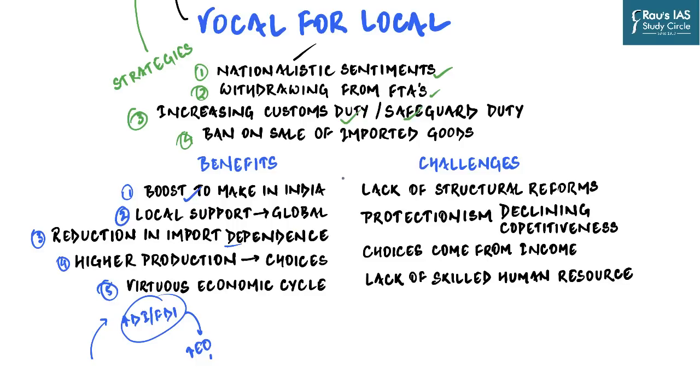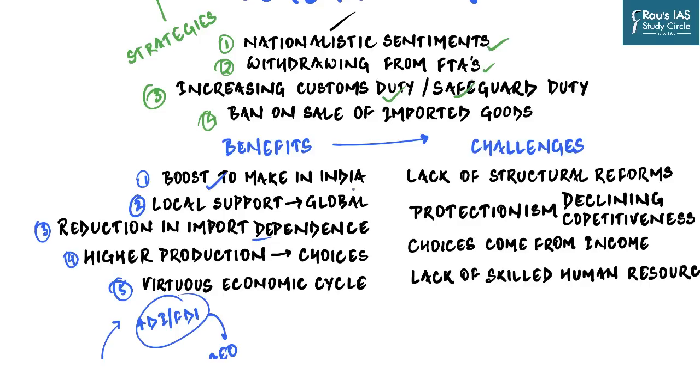But even a step like this is not without its own set of challenges. And it is important for us to have a look at these challenges as well. And so let us now look at some of the most prominent four challenges economists anticipate might result from the vocal for local strategy. For example, the first concern which has been raised by economists is that India is still not ready to go vocal for local.